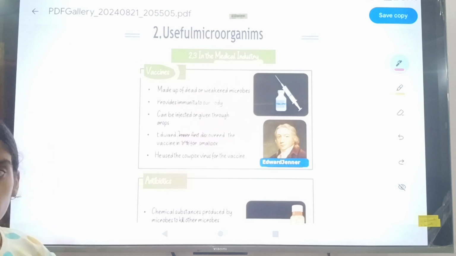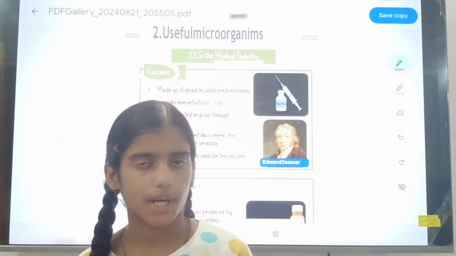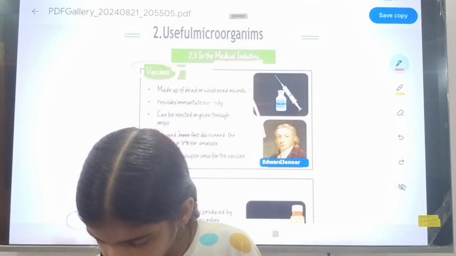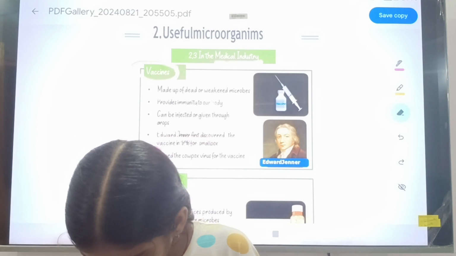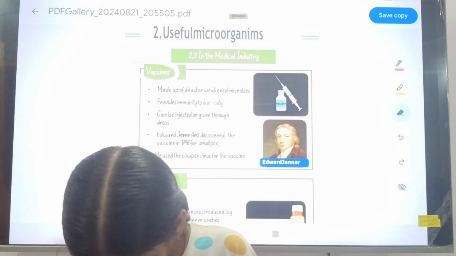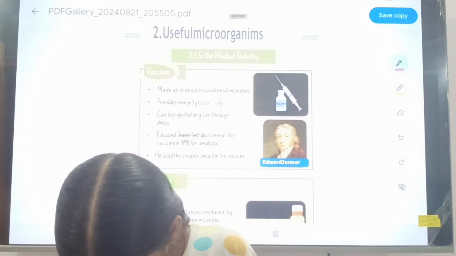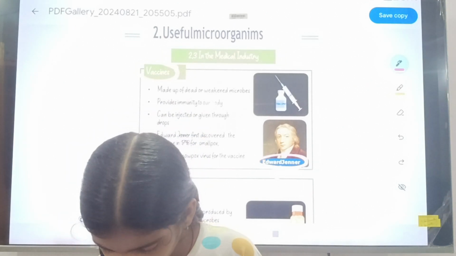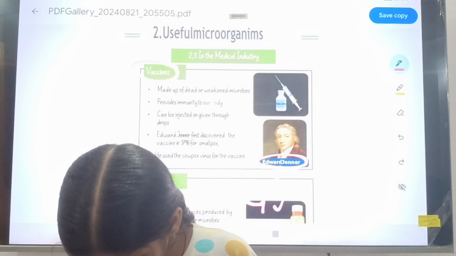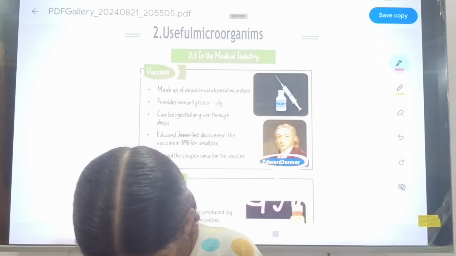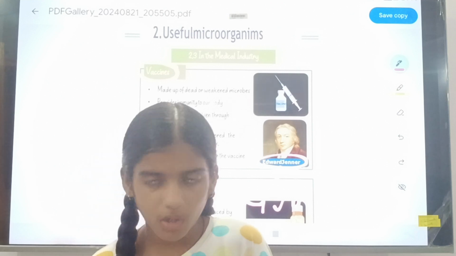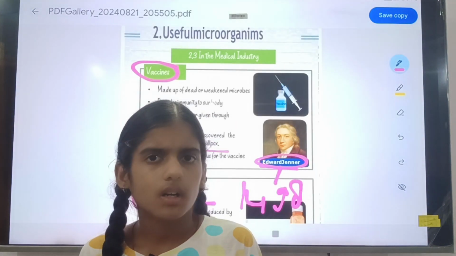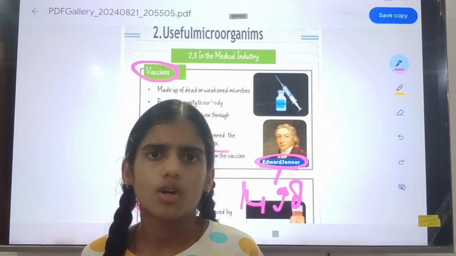This is the point you can learn: the vaccine was discovered by Edward Jenner in the year 1498 for smallpox. What is smallpox? Smallpox is a disease that can occur in humans.